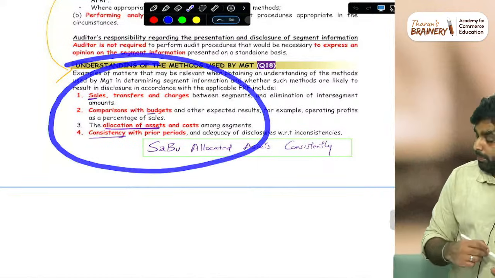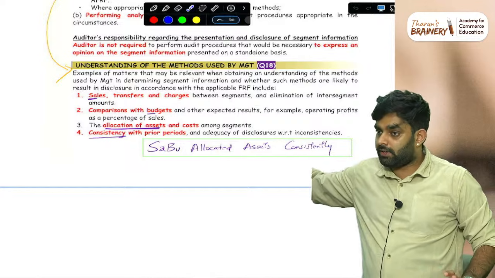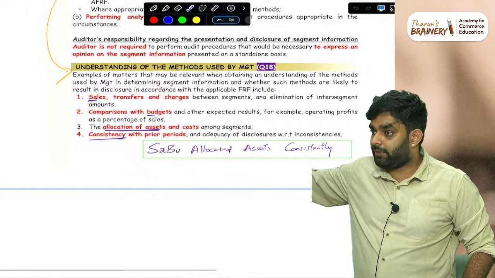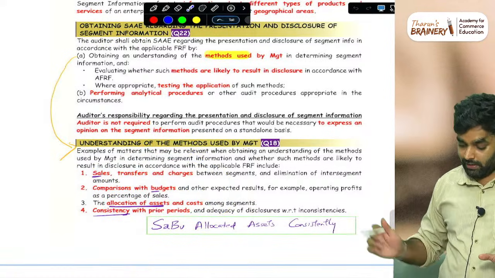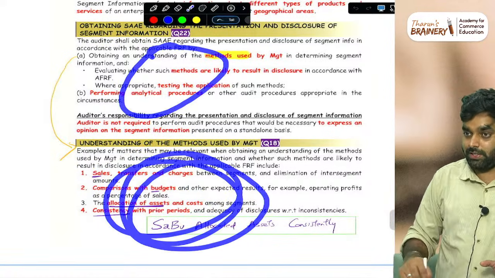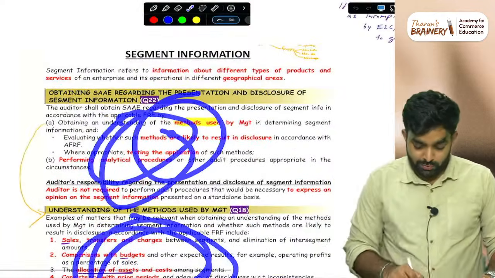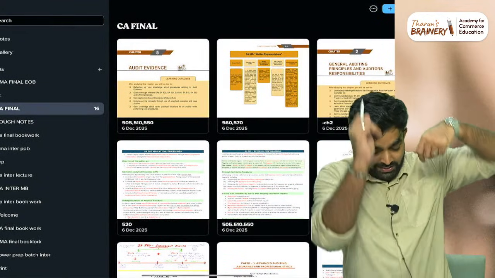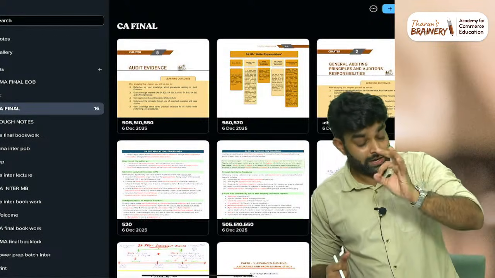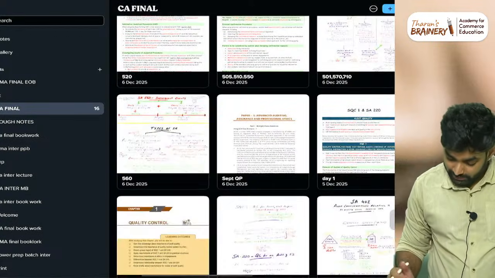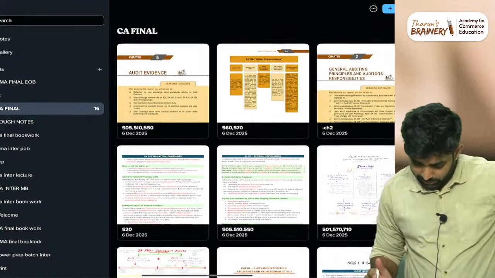So these 4 points, please keep in mind. The study material itself has a question. If ICAI is asking about segment information, they may ask only this, because this is what is given in the ICAI study material. This is what you have to study. So 501 is over. A lot of questions. Some questions are only there, very easy questions.